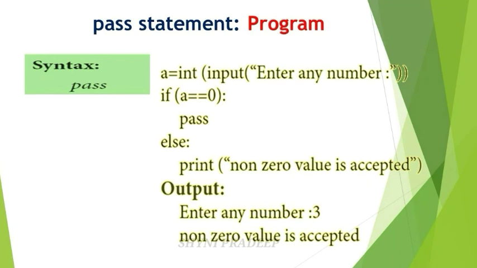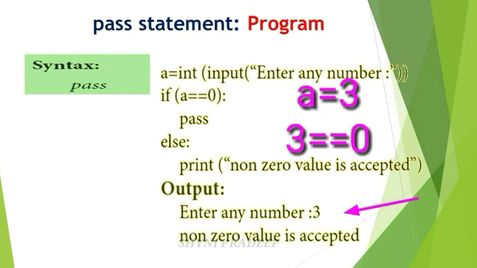Okay. So in the output, you have to enter any number. If you are entering number 3, that is the input value. So A is equal to 3. Next check the condition. If A is equal to 0, so A is what? 3. 3 is equal to 0. This condition is true or not? 3 is equal to 0. No, this condition is false. So you have to skip the pass statement and execute the else part, that is non-zero value is accepted.